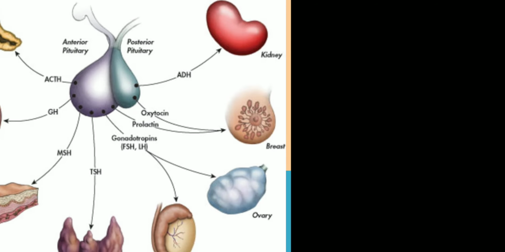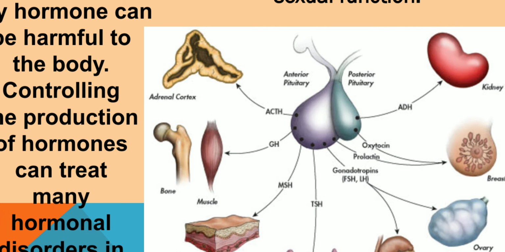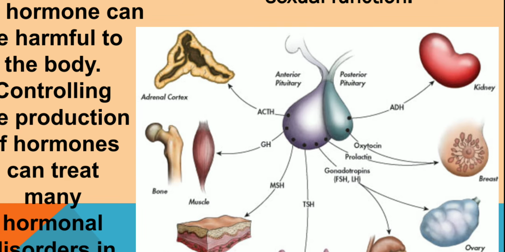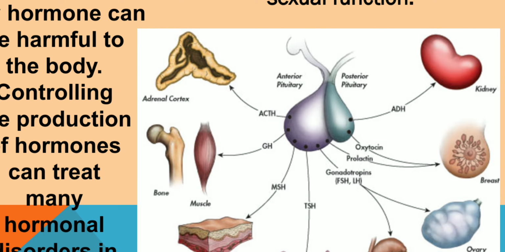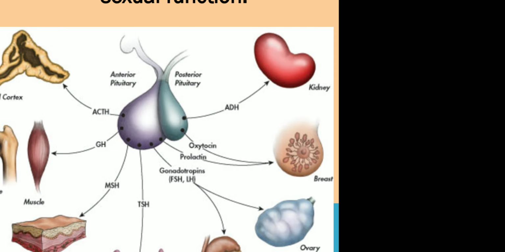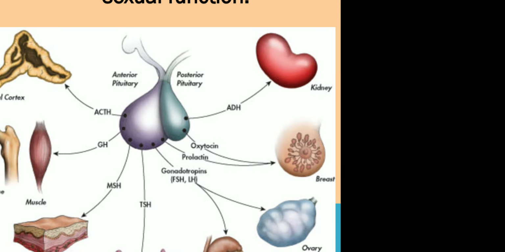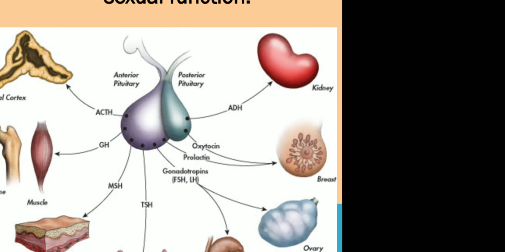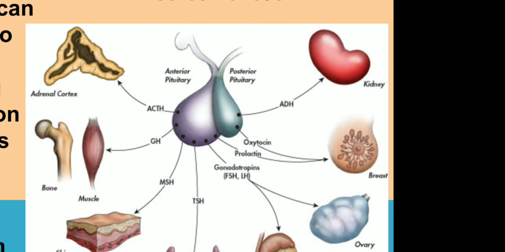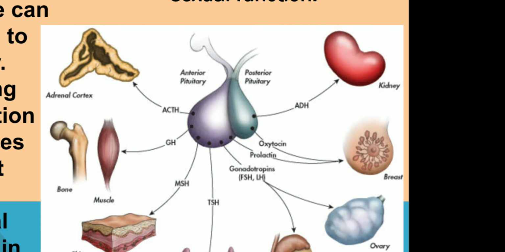with their important hormones: ACTH, adrenocorticotropic hormone, growth hormone, and MSH. This MSH hormone is also one of the important ones, known as the melanocyte stimulating hormone.